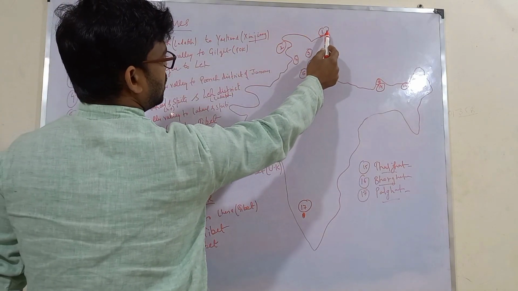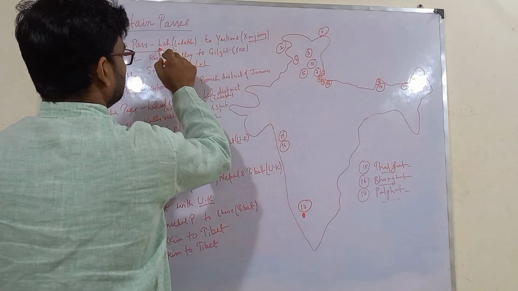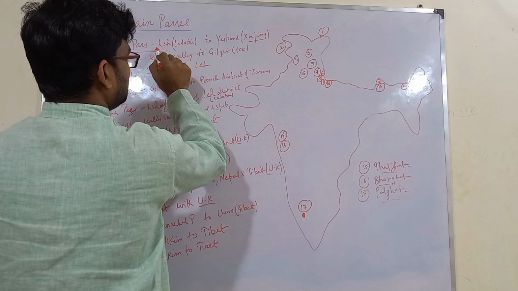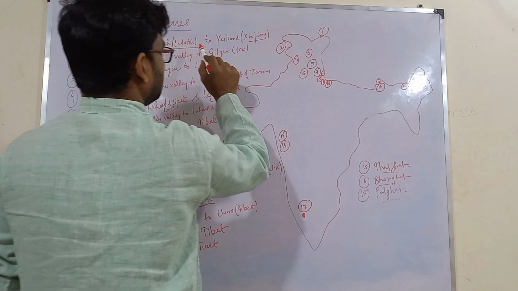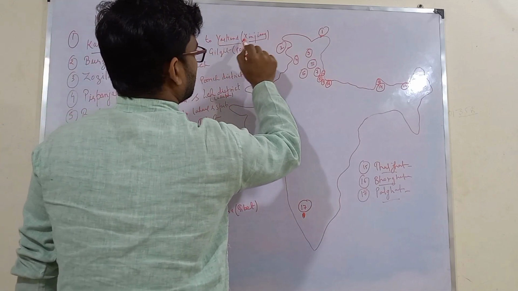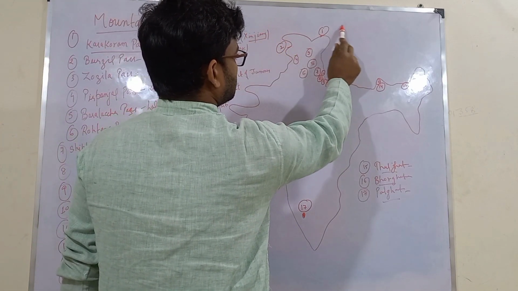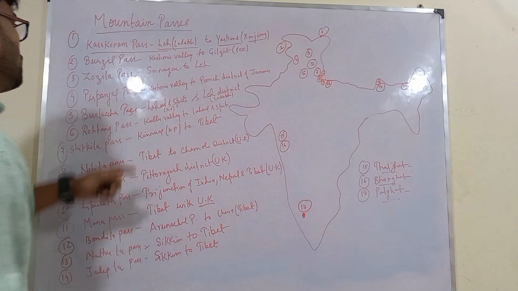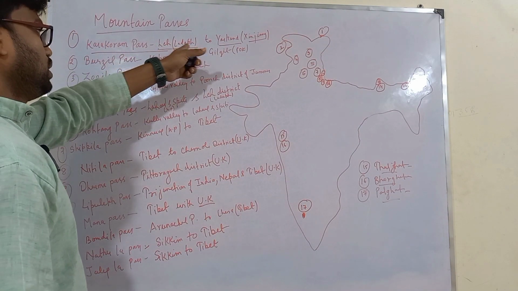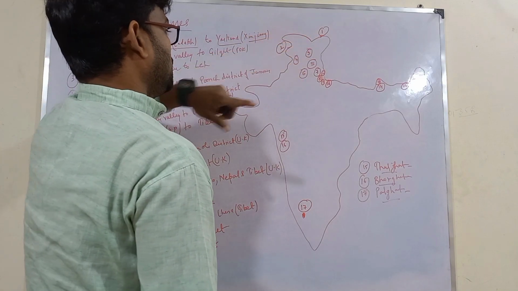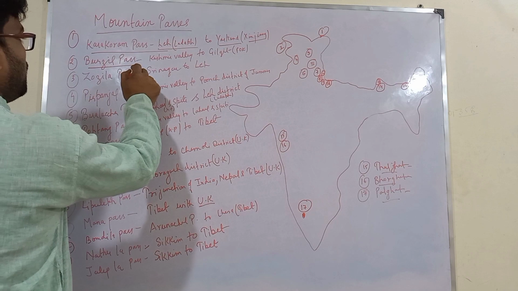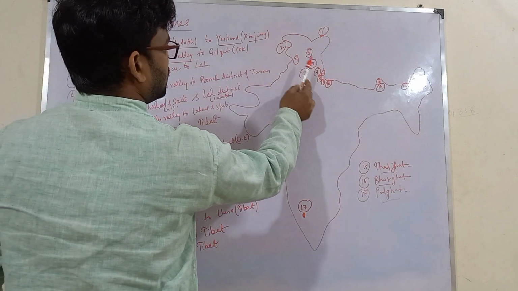See, this is the highest one, and this pass is between the Leh portion of Ladakh Union Territory and it joins to Yarkand portion of Xinjiang province of China. So do remember Karakoram Pass, it is between Leh to Yarkand of China. Next is Burzil Pass. It is located here.